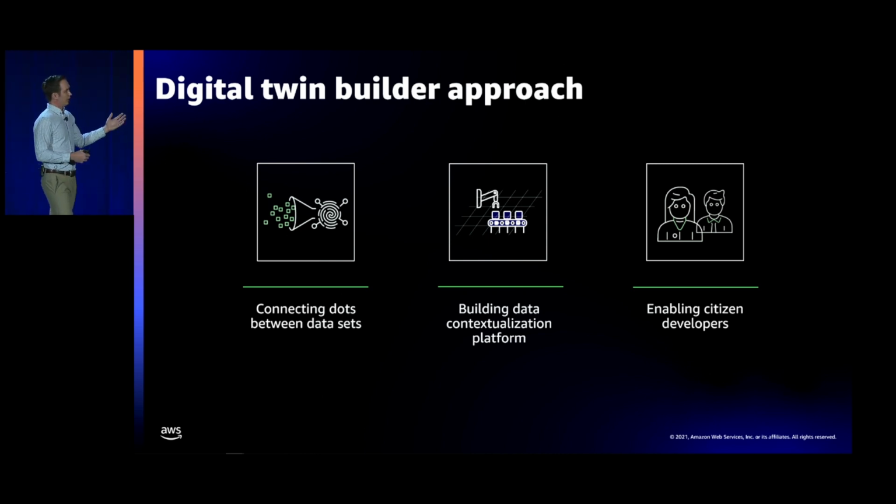We want to build a contextualization platform. So we want 3D models. We want people to be able to look at the models and understand, okay, when there's a race bearing going out and something's flashing, I can look at the motor that it's actually going out on, and then I can understand, okay, based on where it's at, I might need a tool cart, I might need XYZ tool, et cetera. And so there's a lot of context that can be provided by having a 3D asset in front of you to look at.